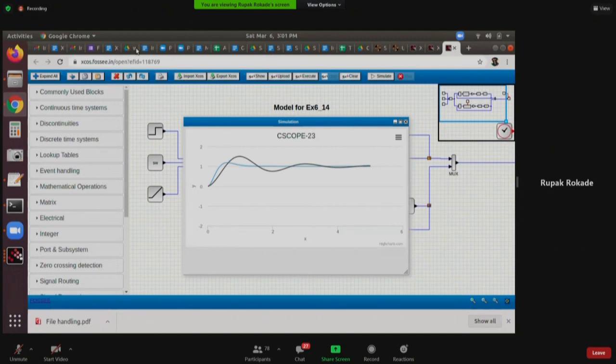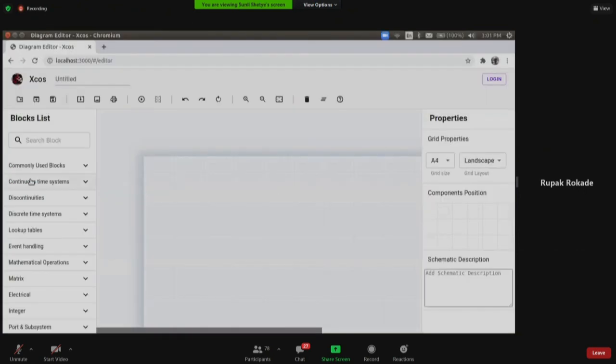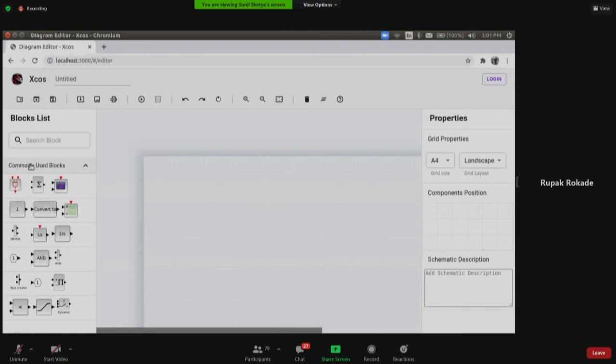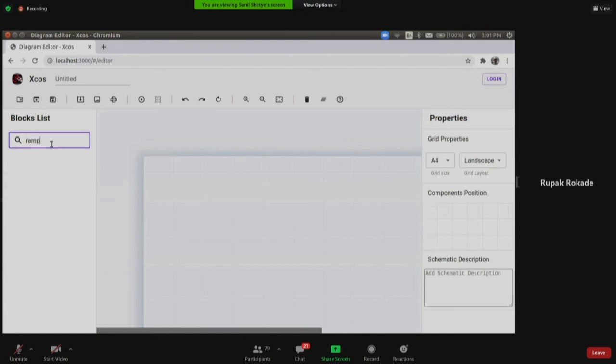I will stop sharing my screen, but I'll continue to speak. This is the interface that Sunil sir is working on. It is a work in progress, and not everything has been ported right now, but we are in the process of completing the loop, figuring out the nuts and bolts and making sure that things work. What Sunil sir is doing right now is trying to represent that same example that I showed earlier. Right now he will use Scilab only. He will not use any other FOSS.